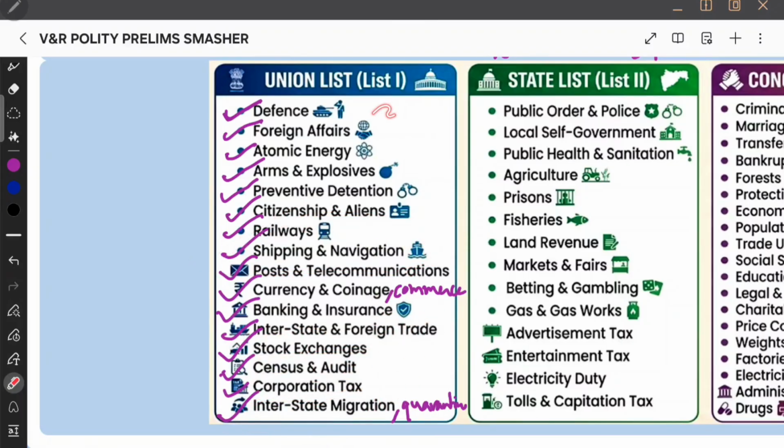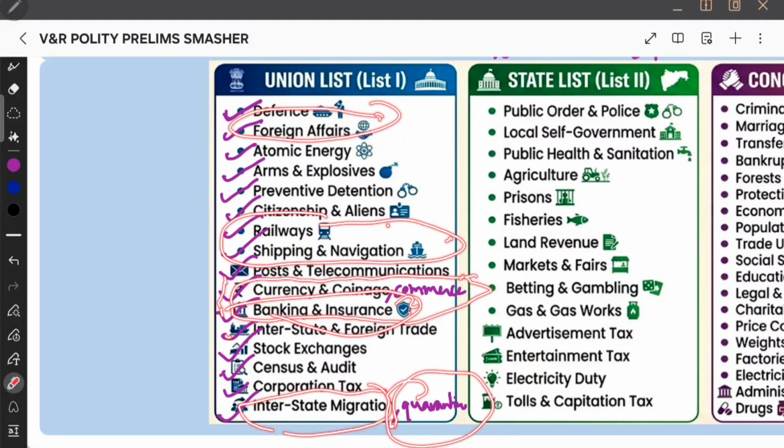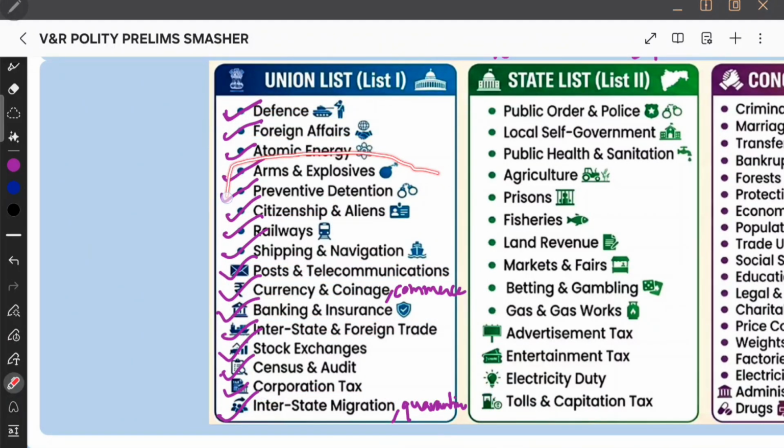Okay. First, once again, foreign affairs, and then interstate trade, migration, and then you went there, interstate quarantine. How did you go there? Through what? Through railway, shipping, and navigation. You went there, and after going there, you thought you need some money: currency, coinage, commerce, banking, and insurance also. And then after that, atomic energy, arms and explosives were there. They also put you in preventive detention. They thought you were an alien and they asked for your citizenship. Then you immediately called. Okay, telecommunication, post. When you called, defense came to your rescue, and finally you were released.